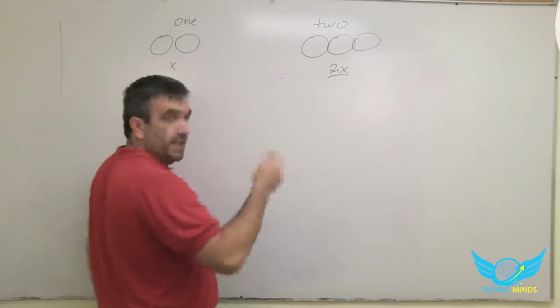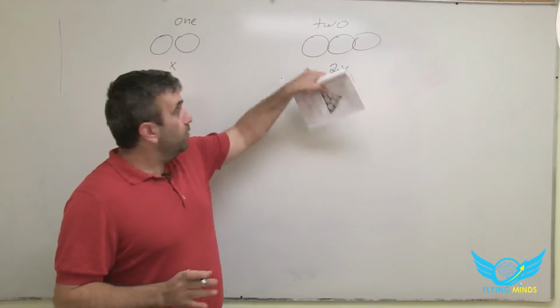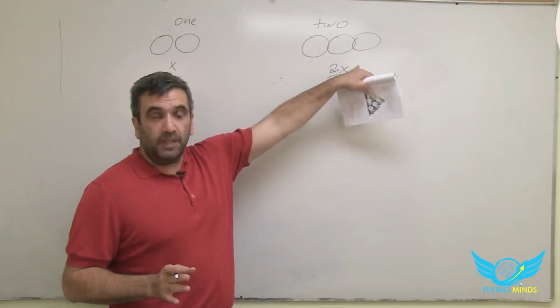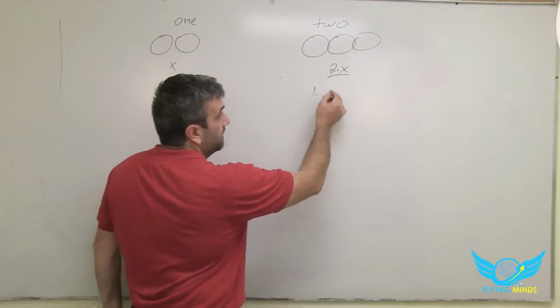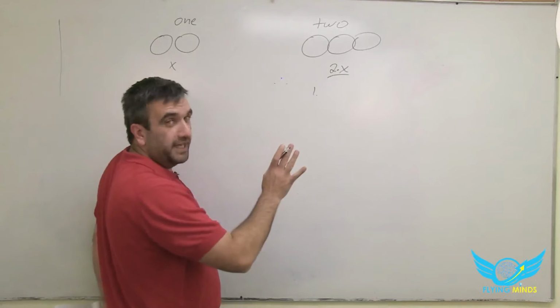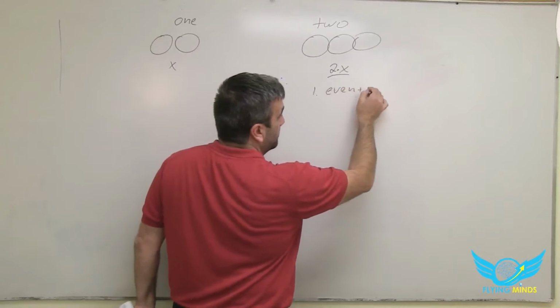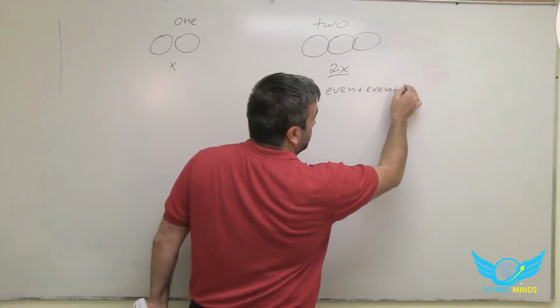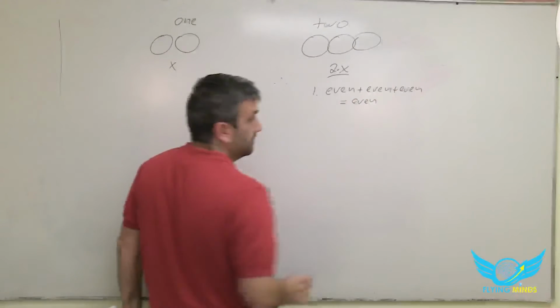Second question: how can we get an even number when we add 3 numbers? We're not going to prove it, we're going to take it as a fact: if we add 3 even numbers, the result is even.